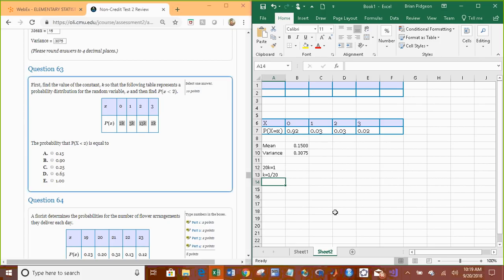So we want to know then what's the probability that x is less than 2. So the probability that x is less than 2, well, that's going to be 1 and 2. Well, that's 2k plus 3k. That's 5k. Well, we also know that the value of k is 1 over 20. 0.25.